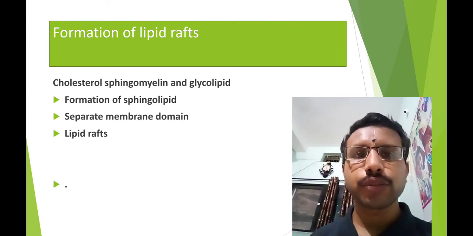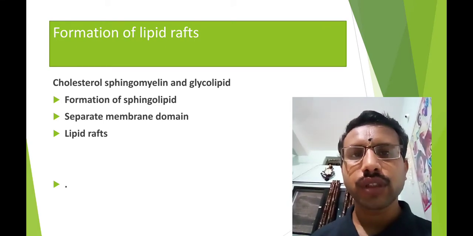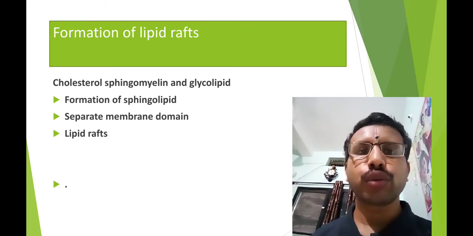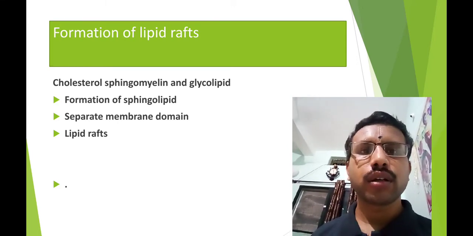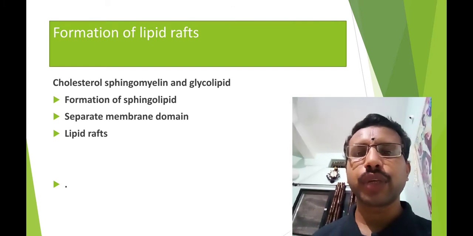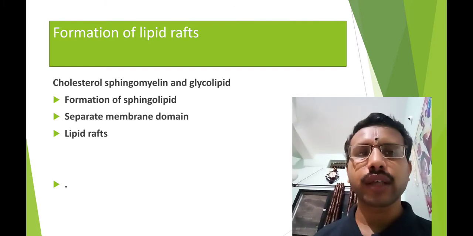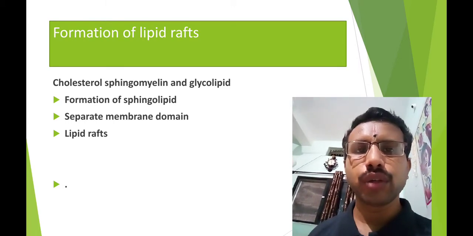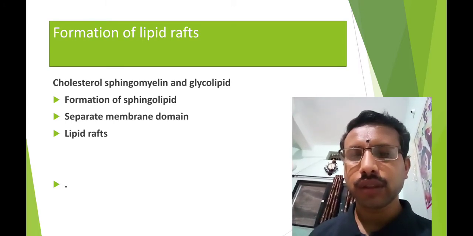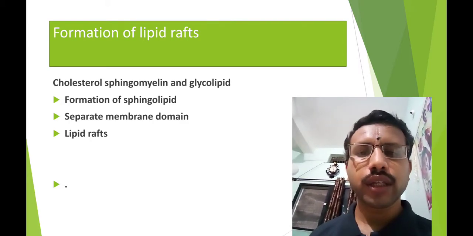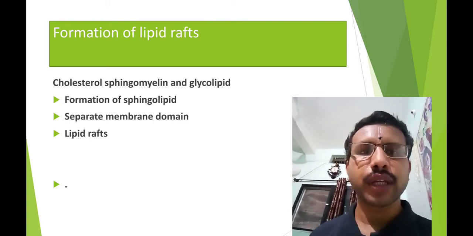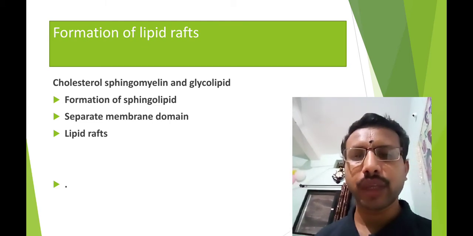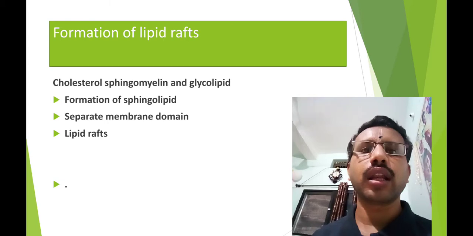First of all, sphingomyelin is the major phospholipid. This sphingomyelin and the glycolipid form the sphingolipid, commonly called sphingolipid. And this sphingolipid with cholesterol then makes a separate membrane domain. It is known as the lipid raft.